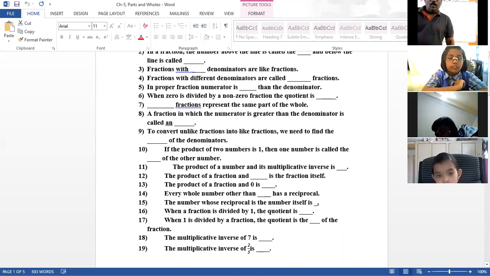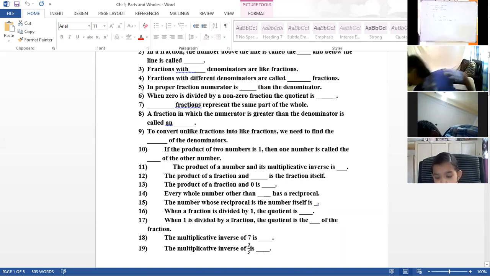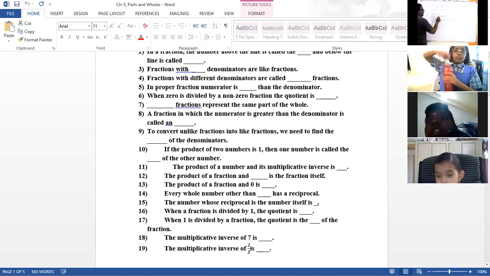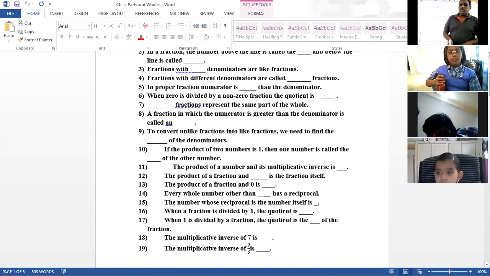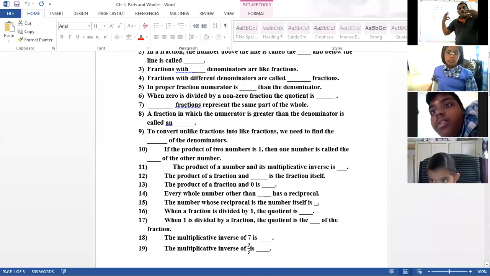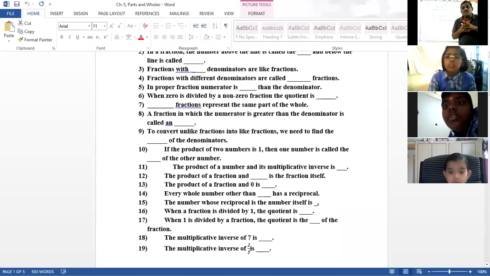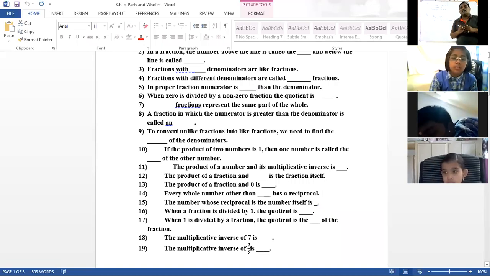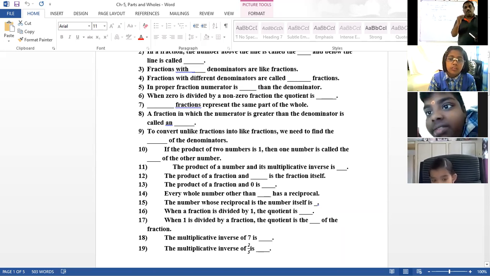Ninth one. To convert unlike fractions into like fractions, we need to find dash of the denominator. See, here 2 is the denominator, 3 is the denominator. They are different denominators. Like fractions means the denominator must be the same. 2 and 3 are different. How to make them common? How to make them equal? For that you have to go for LCM. We discussed least common multiple. 2 and 3, two different denominators. Make them equal by finding the LCM.